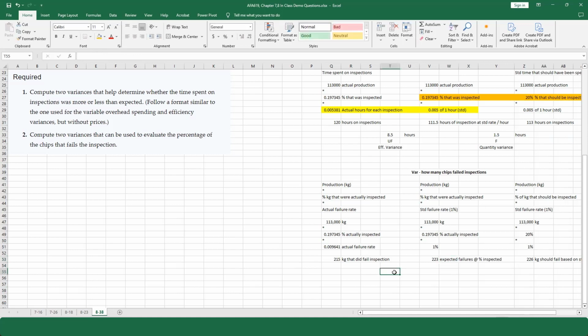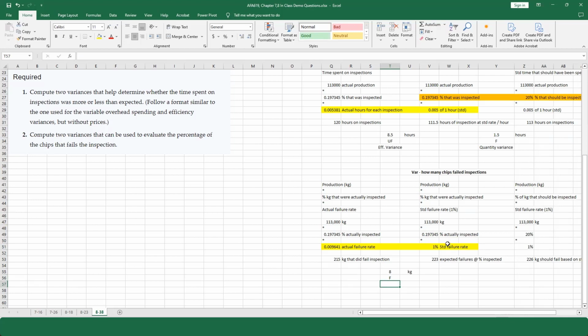Okay, now let's take the difference. 8 kilograms. So we should have had 223 failures, but we only had 215. So this is favorable. Now, what are we actually testing here?